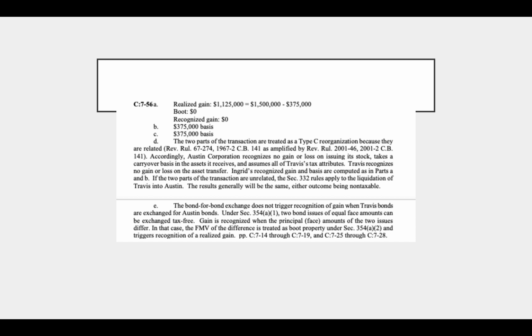Ingrid's recognized gain and basis are going to be the same as above. So if the two parts of the transaction, though, are treated as unrelated and they're not collapsed, the Section 332 rules are going to apply to the liquidation, but the results are about the same. It will not be taxable.